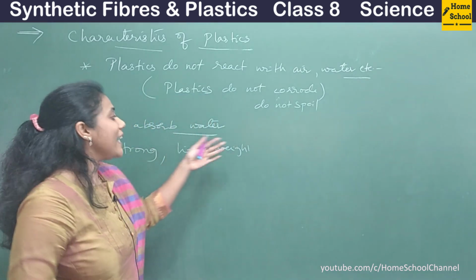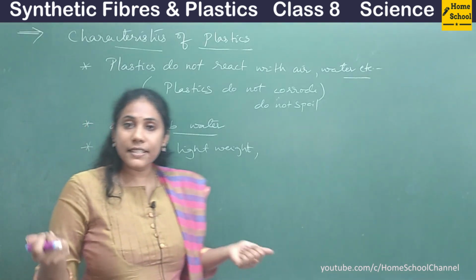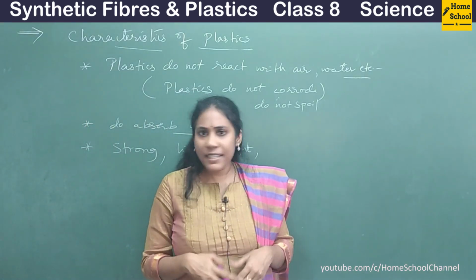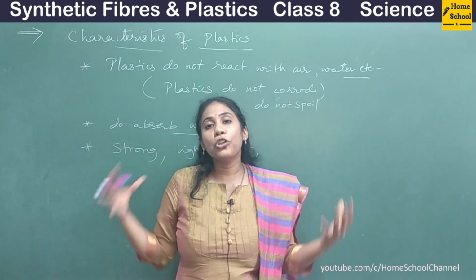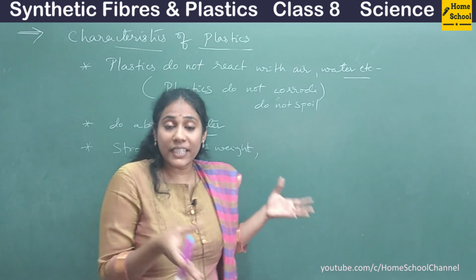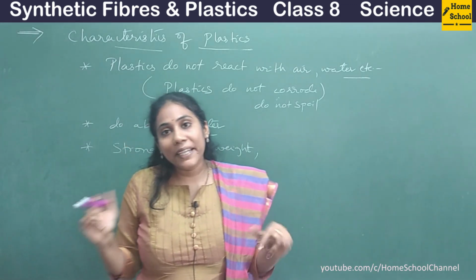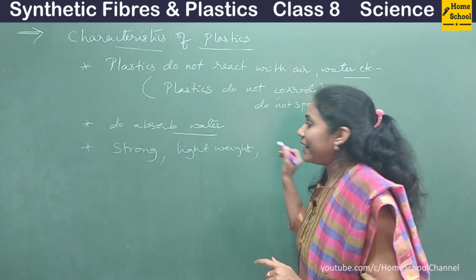So plastic is lightweight and it is very strong also. Breaking plastic is difficult. Yes, there are some bad quality plastics which you can break easily, but normally speaking, if it is a good quality plastic, like a thermosetting type of plastic, you can't break it that easily. Okay, so it is very strong and lightweight.